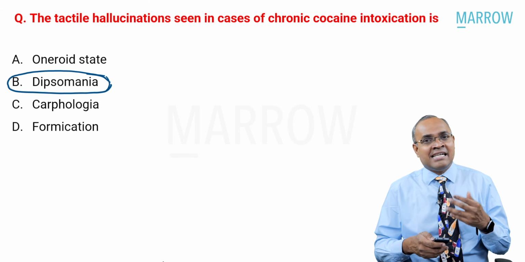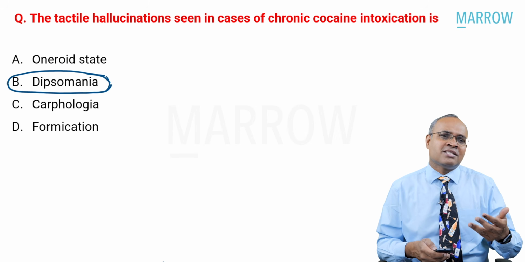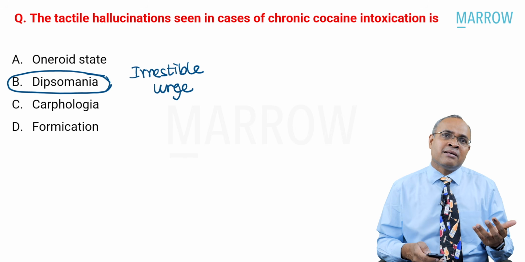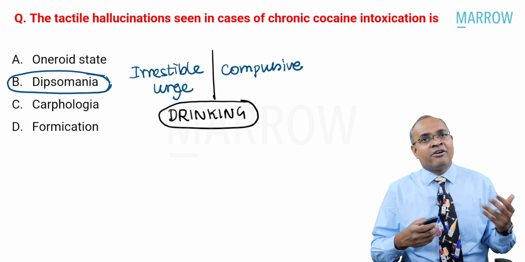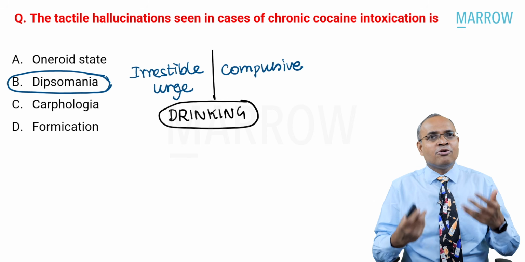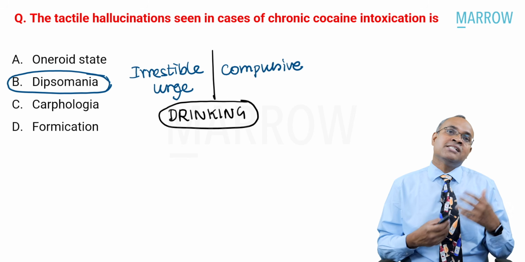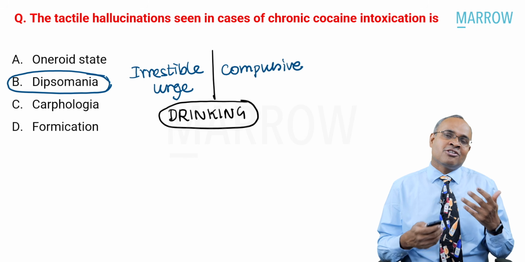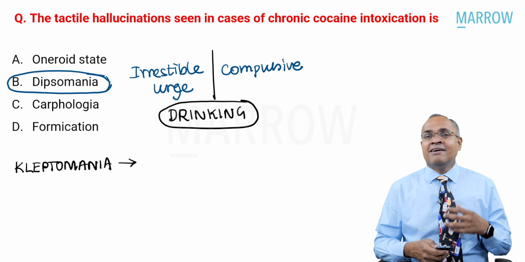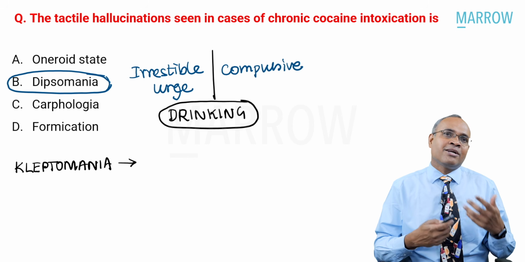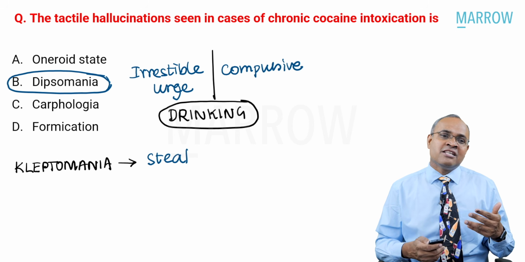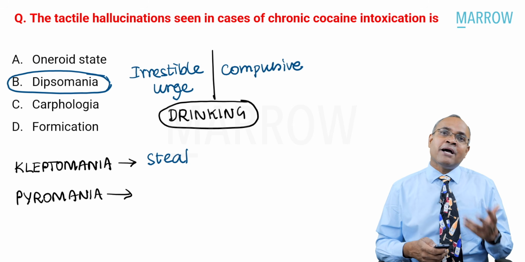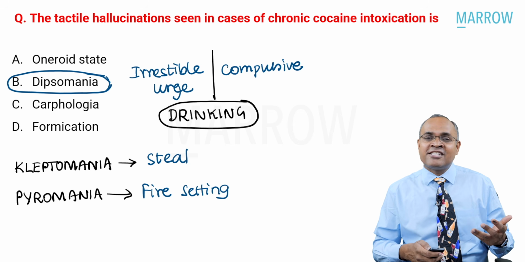The next word is dipsomania. And I'm sure you know what dipsomania is, right? It's an irresistible urge. For what? Irresistible urge or a compulsive urge for drinking. Somebody who is into bouts of binge drinking is what is called dipsomania. Other impulsive conditions which are quite commonly repeated are kleptomania, where there is a compulsive stealing habit, and pyromania, where they have a fire setting habit.